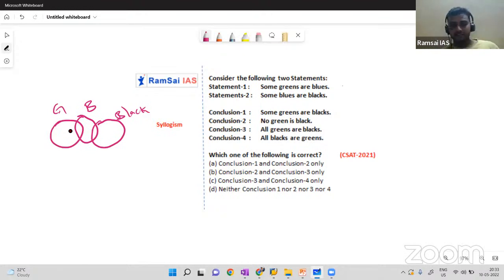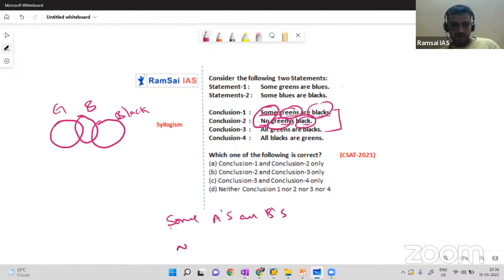Before drawing the diagram, you have to look into the conclusions once. Actually, whenever you see two conclusions like this, some greens are blacks and no greens are blacks, these two keywords you should remember. Some in one conclusion, no in another conclusion, with the same terms, green, black, green, black. Okay, I'll write here: some A's are B's and no A's are B's.